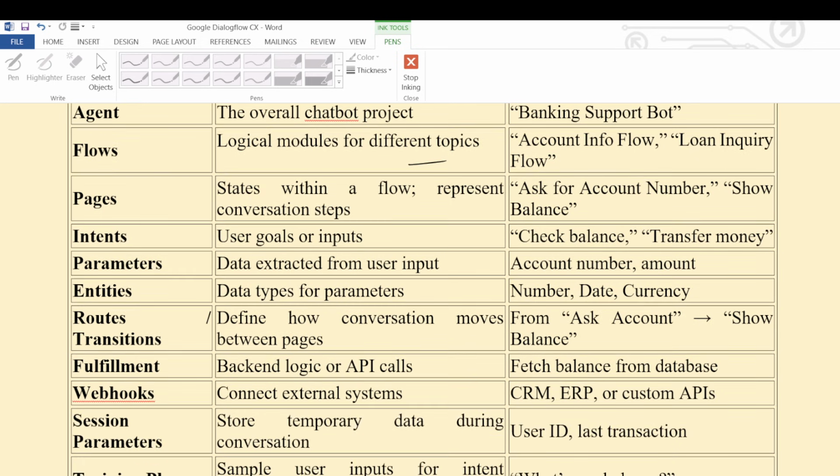Now, parameters. What are parameters? What is the importance of parameters? Parameters are nothing but data extracted from user input.